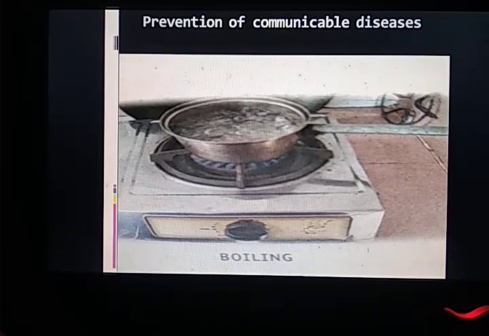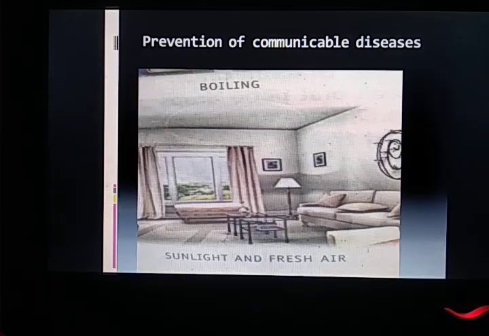First, as you can see on my screen, boiling. Yes, through boiling we can stop the spreading of germs through water. If we are drinking water, we should boil it first in the morning, and let it cool down to a normal temperature. Because of this, if germs are present inside the water, they will get killed, and thus they will not be harmful to us. So this way also we can protect ourselves from communicable disease.